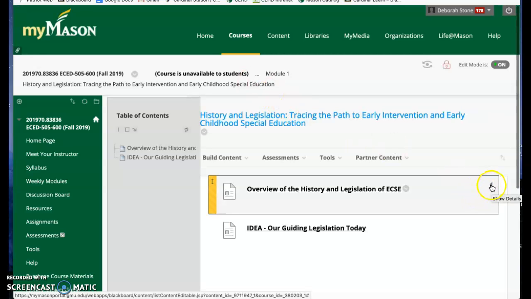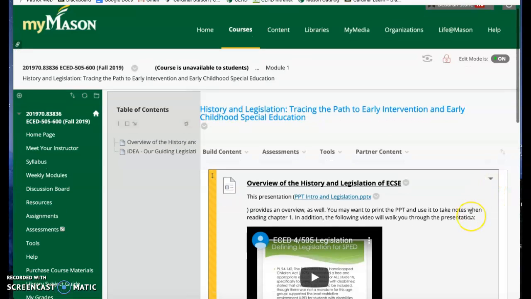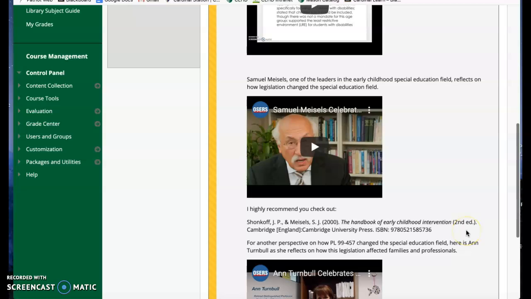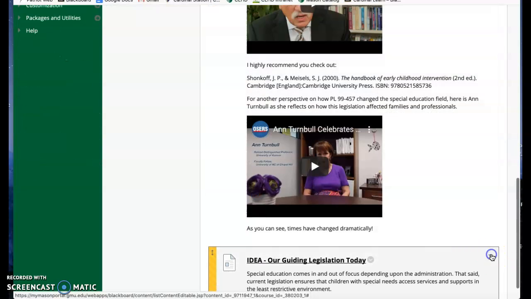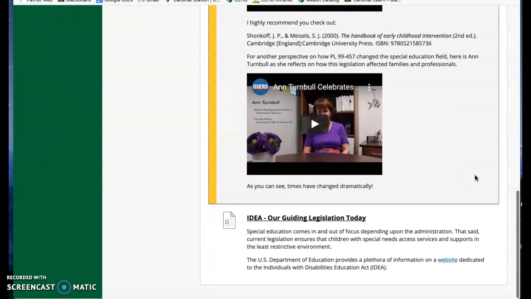Over here, there's a little arrow, and if it's pointing to the left, then it's closed. If you click it, then the information opens. I try to leave the information on each page open, but sometimes they get too long.